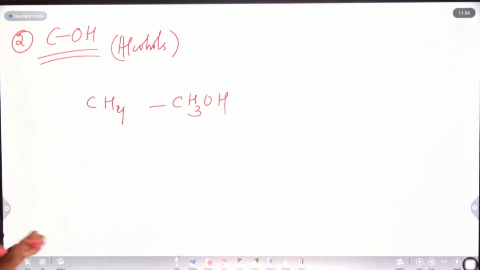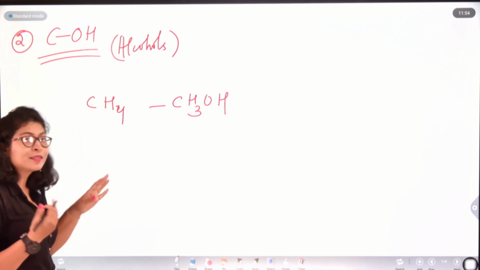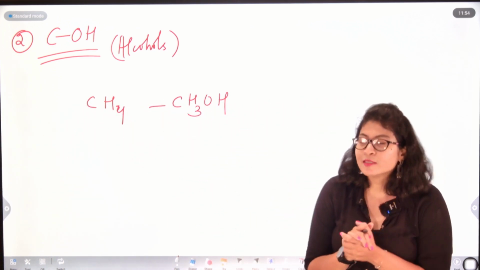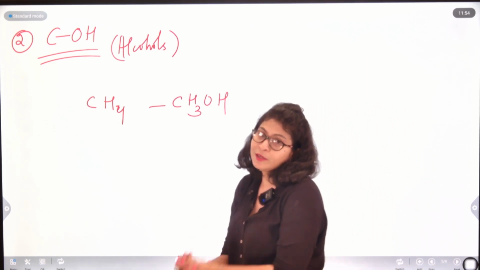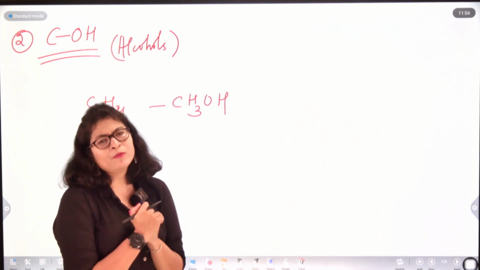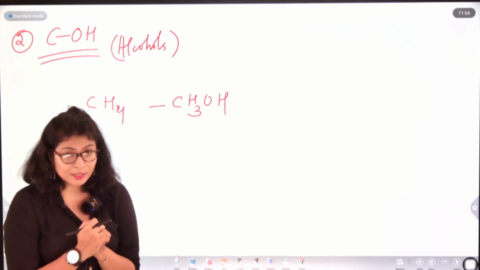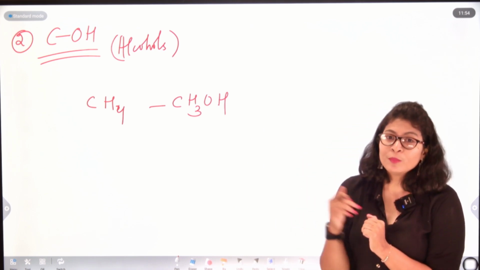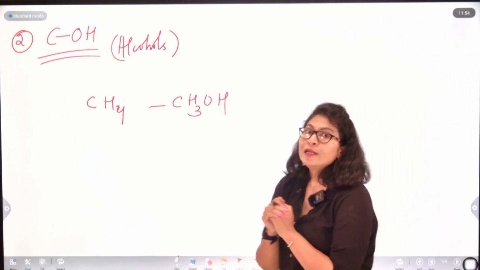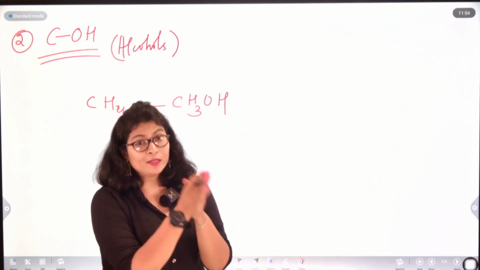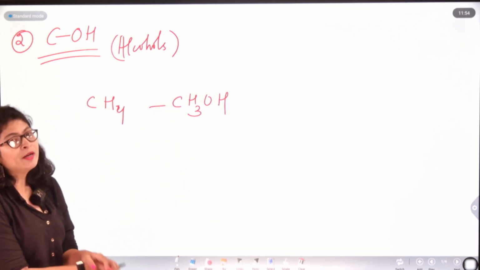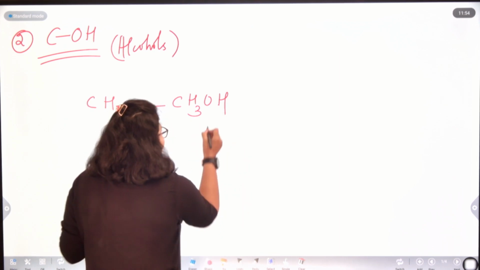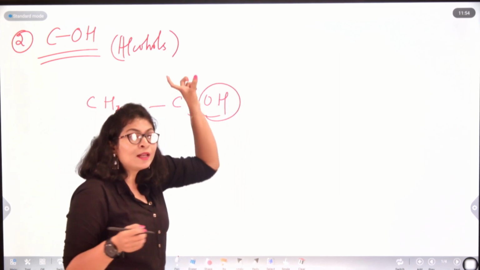This makes our task easy, because if I'm having a long chain of hydrocarbons and somebody asks what category it falls into, you don't have to look at the number of carbon atoms or hydrogen atoms. You simply have to look at the functional group and you can come to the category of homologous series to which the compound belongs. So you will just see the OH group and say this is an alcohol.